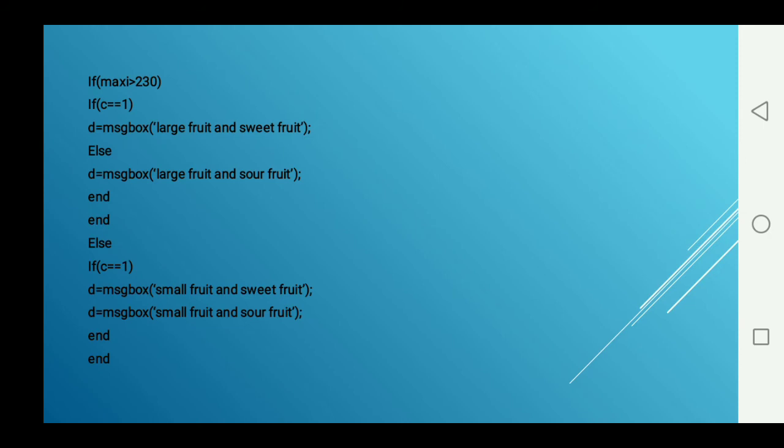If the maximum distance between two white pixels is less than 230 and C is 1, it is a small and sweet fruit. From this method, the fruit is graded into four types: large and sweet fruit, large and sour fruit, small and sweet fruit, and small and sour fruit.